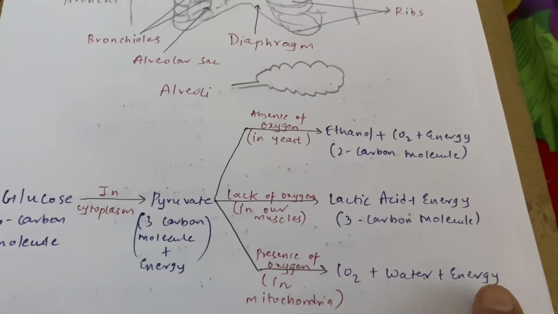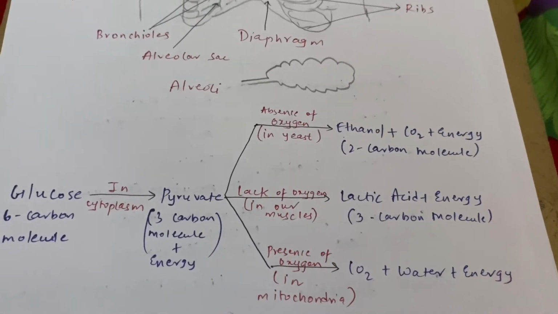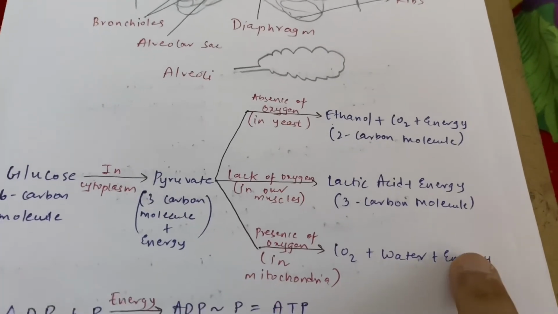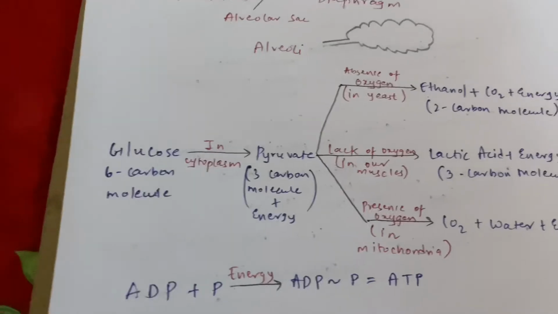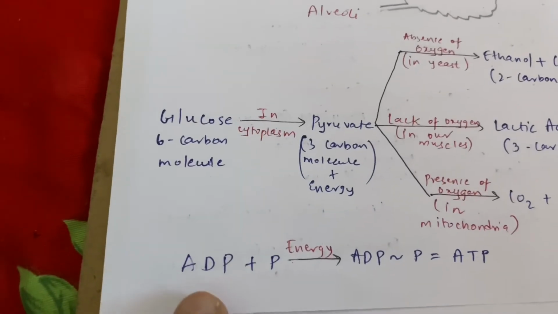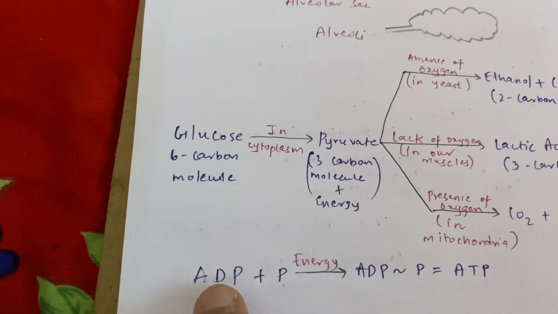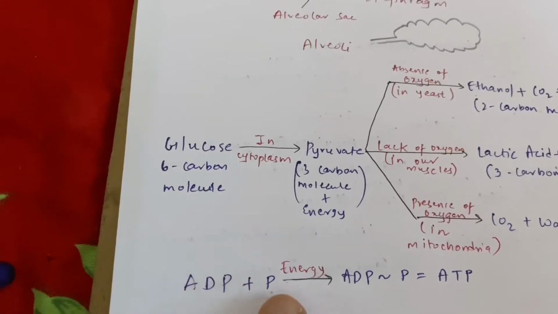Correct. Now this energy which we have obtained has to be stored. So now this energy is stored in the form of a bond. See, your body has ADP and P, that is, your body has adenosine diphosphate. ADP stands for adenosine diphosphate, and plus P, you have phosphate also.